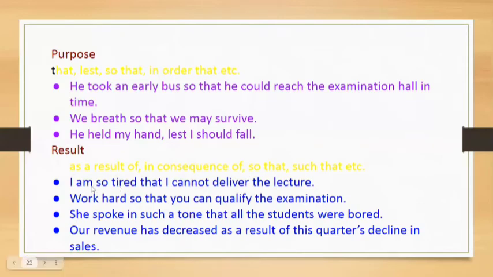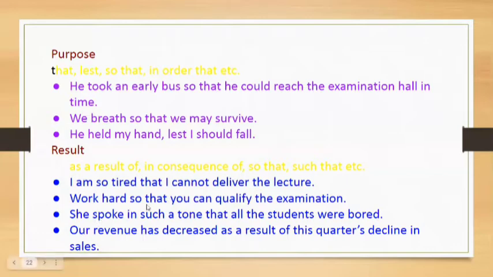I am so tired. So this part is the result of the first part. I am very tired. So as a result of, in consequence of this, I cannot deliver the lecture.